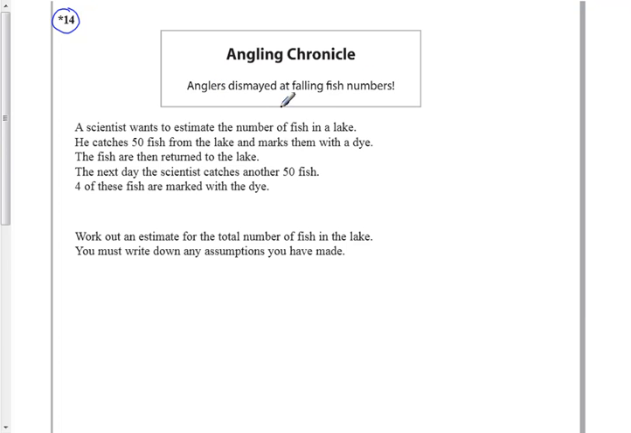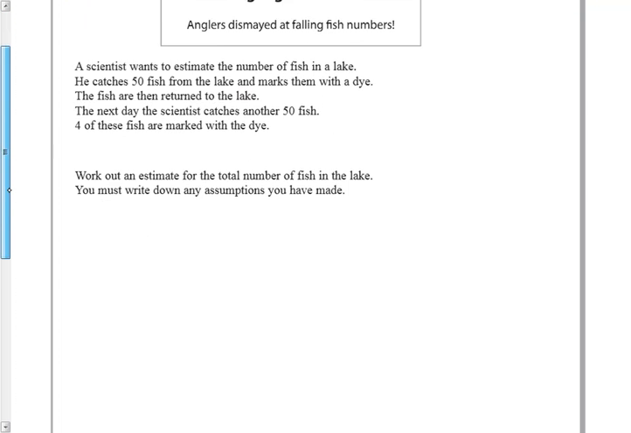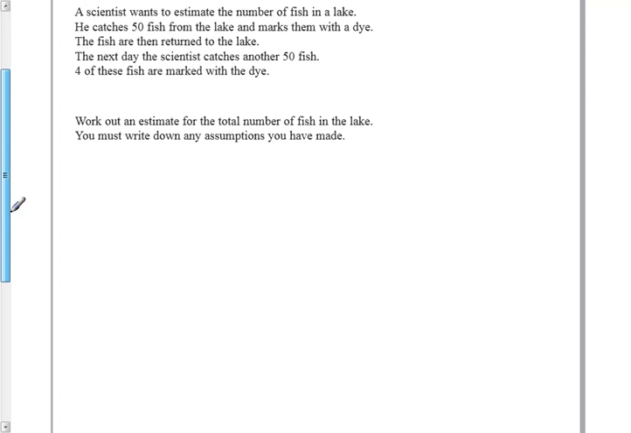A scientist wants to estimate the number of fish in a lake, so he catches 50 of them and marks them with a dye. The fish are then returned to the lake. The next day, the scientist catches another 50. 4 of those fish are marked with dye. Work out an estimate for the total number of fish in the lake.